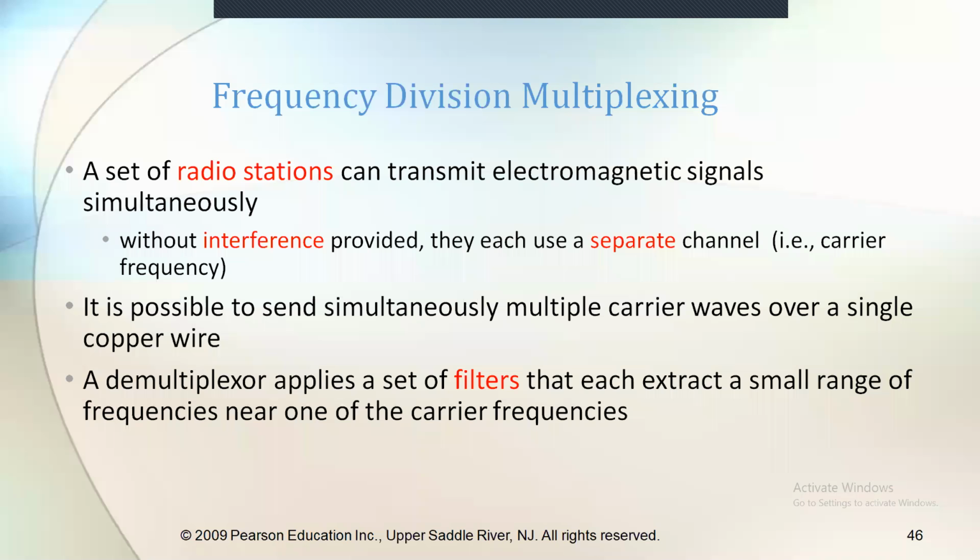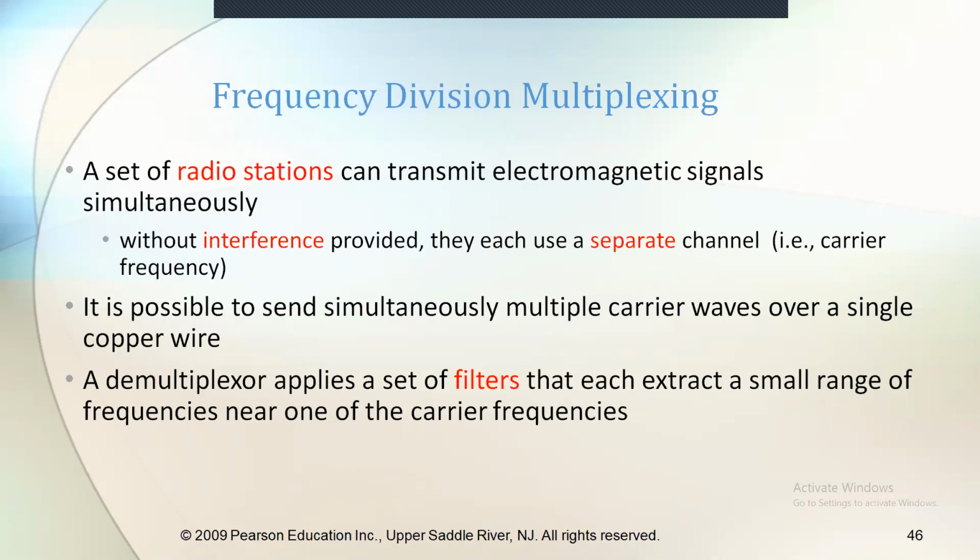In this application, a set of radio stations can transmit electromagnetic signals simultaneously. Here, the radio stations transmit at 98.3, 93.5, and so on.